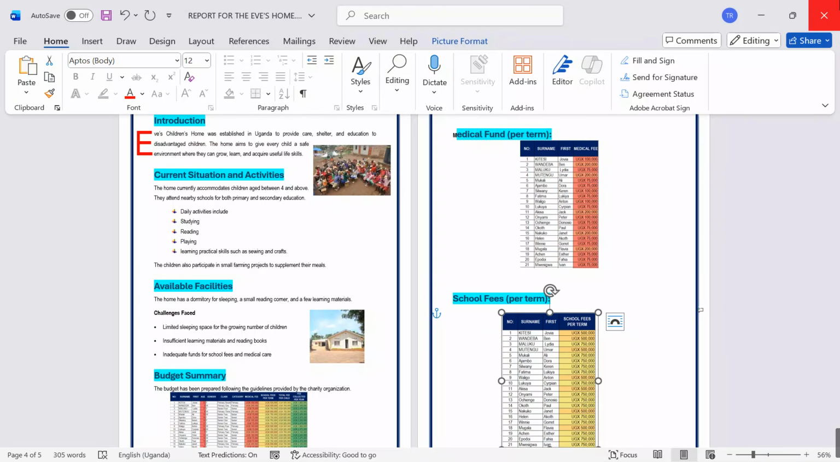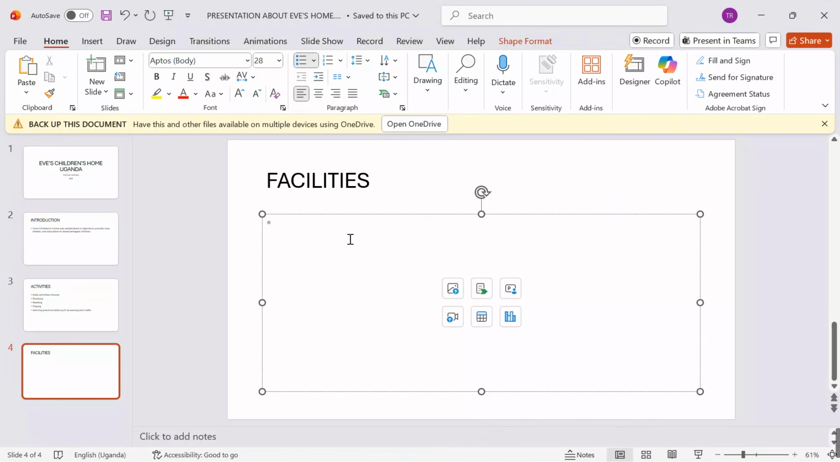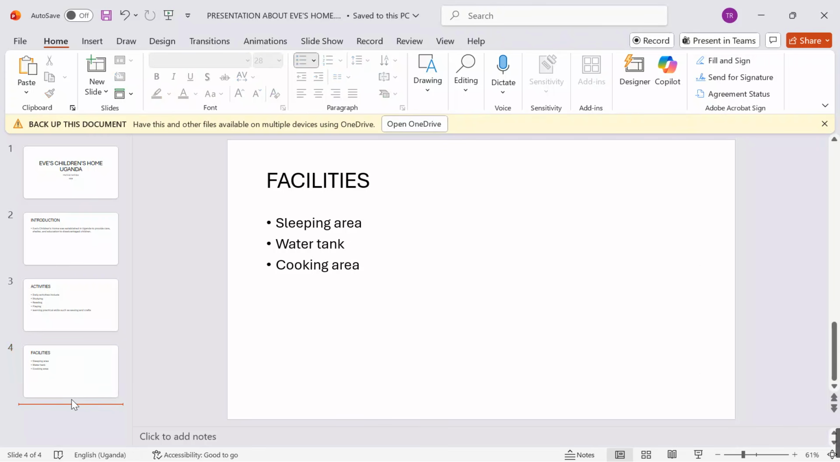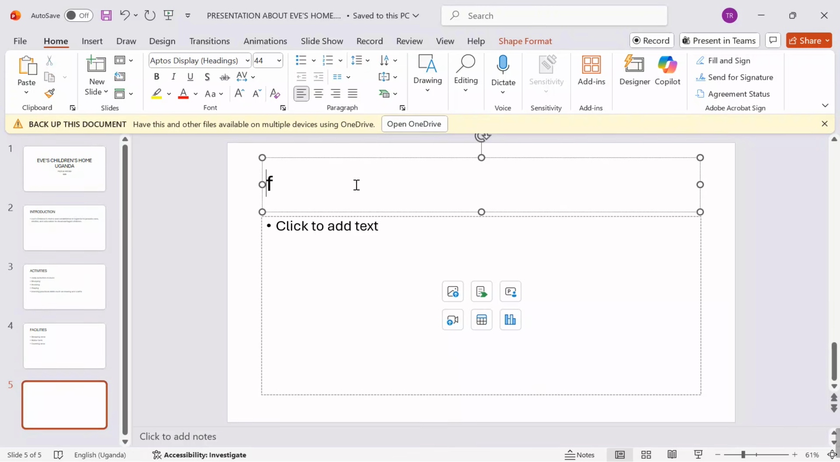Yes, over facilities, let me just type, we have maybe a sleeping area. Let me sentence case. I want to use the sleeping area, maybe water tank. I'll come here and say maybe cooking area, etc. Away from that, what are the future plans? I'll come here and say future plans.